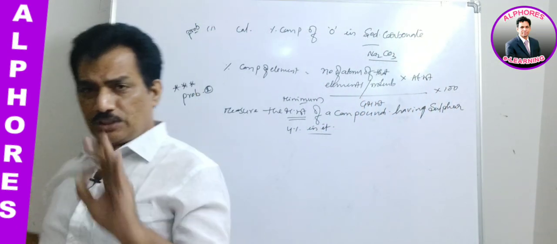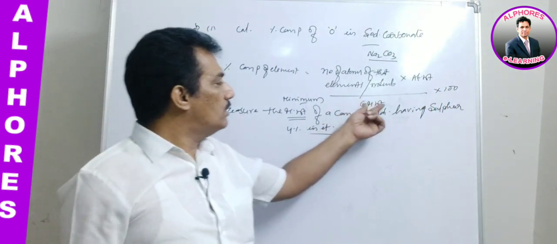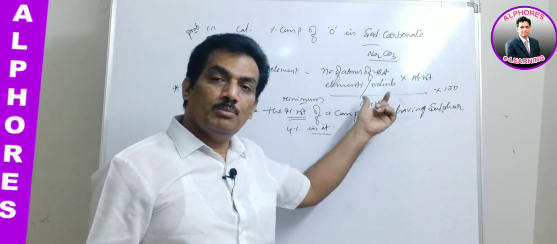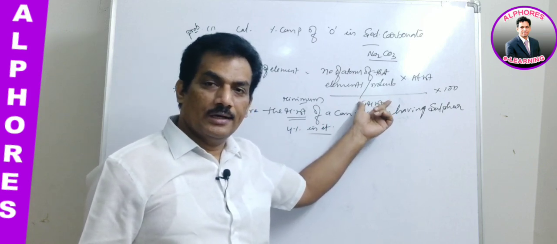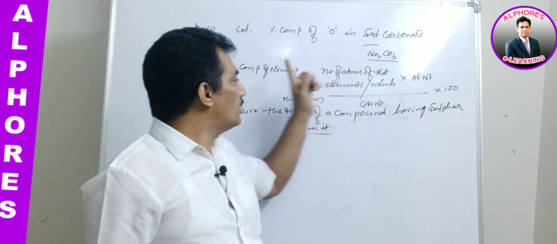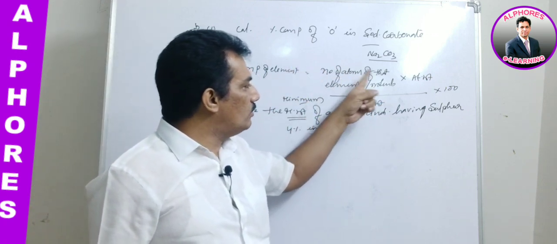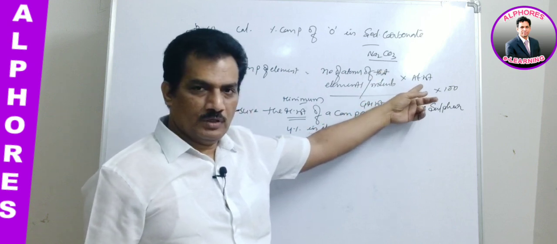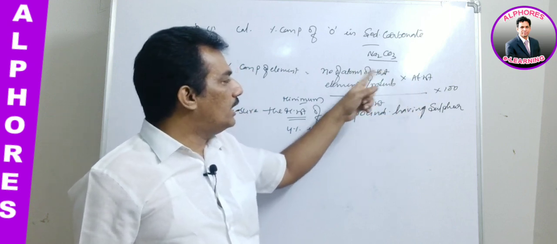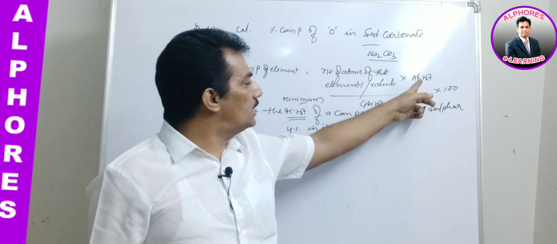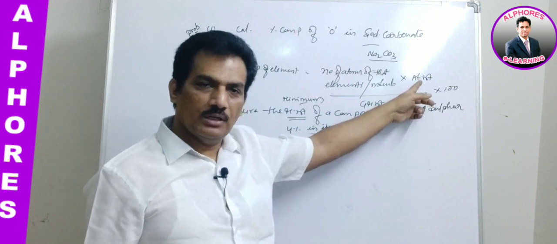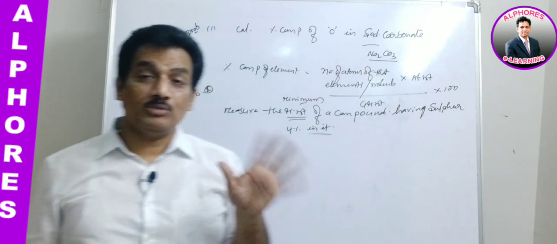They are giving the percentage, but they are asking for the minimum molecular weight. Are you following? They are giving percentage and asking for molecular weight. They haven't given the atomic weight, but we know the atomic weight of sulfur is 32. We know it. But the number of atoms they are not giving.